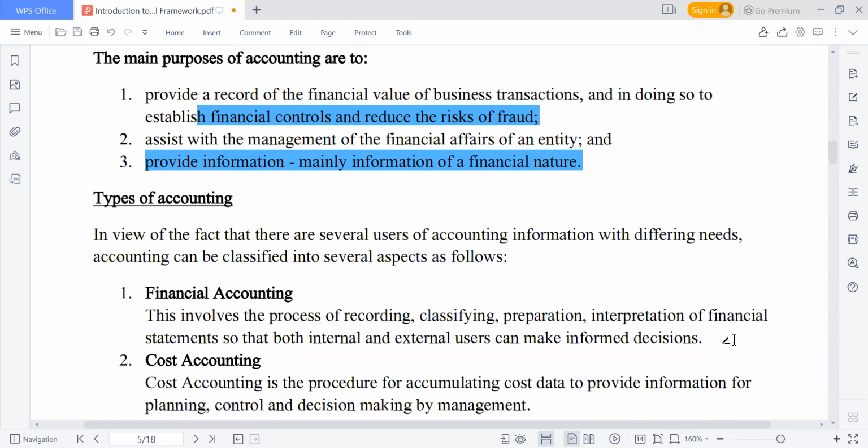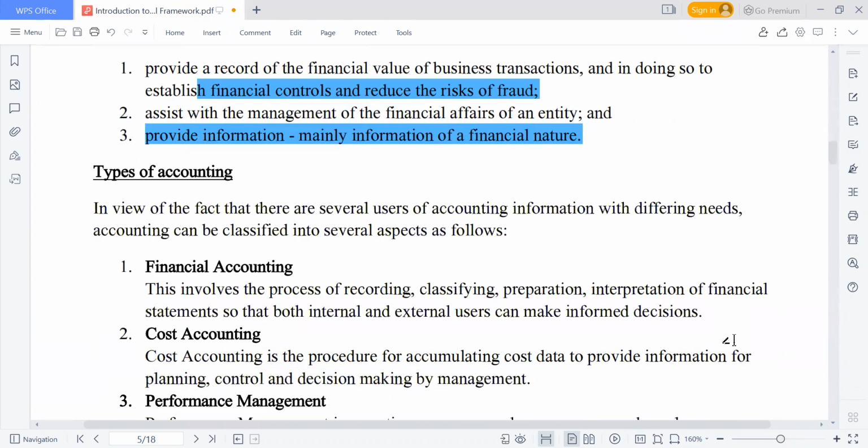So we have types of accounting, or sometimes we call it the scope of accounting. We have different areas of accounting. This particular subject, now called financial accounting, is a single word. This is not the end. We still have financial reporting, corporate reporting, performance management, and MI, management information. So when we say scope of accounting, we can also call it types of accounting.